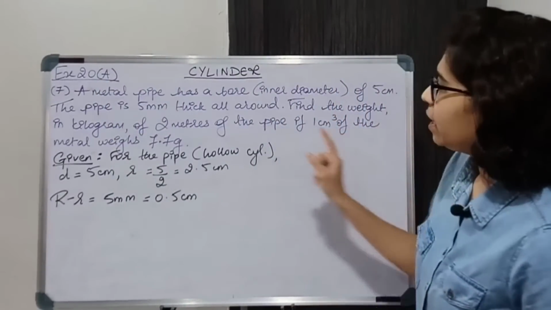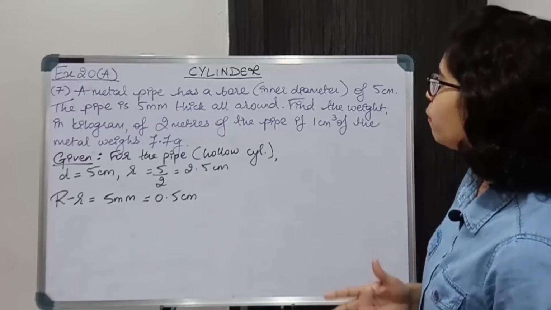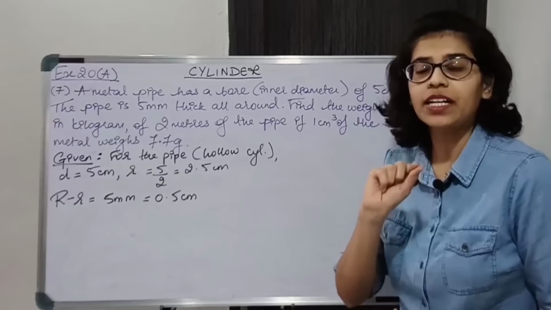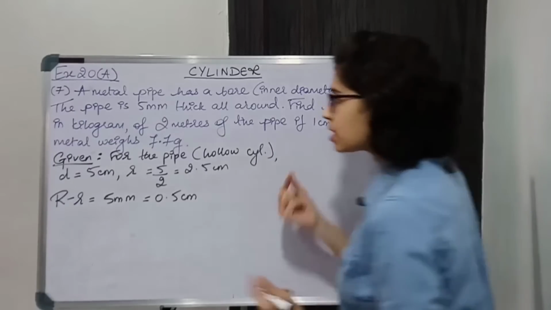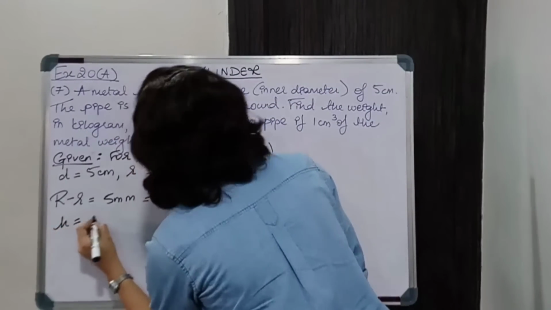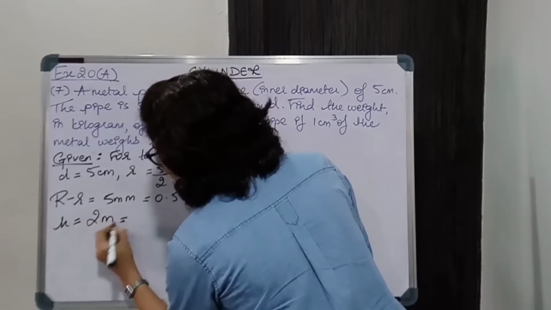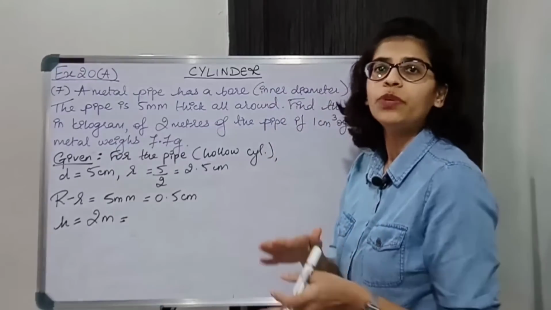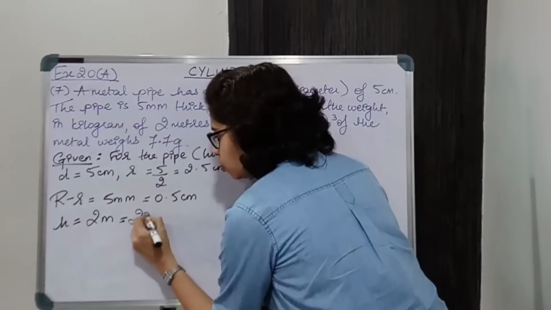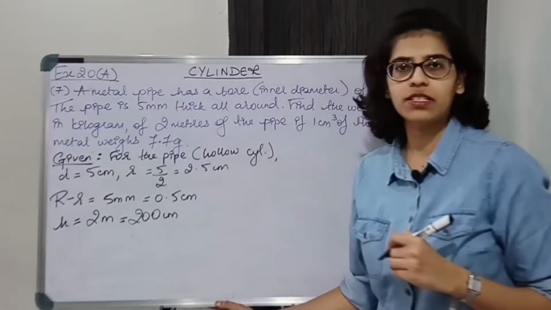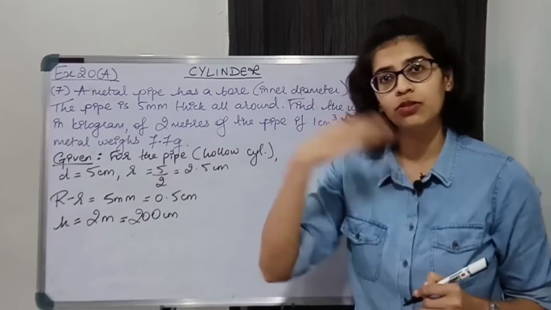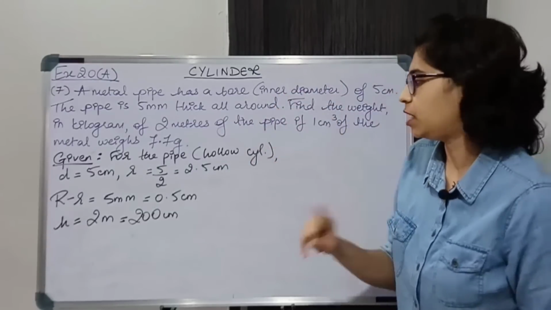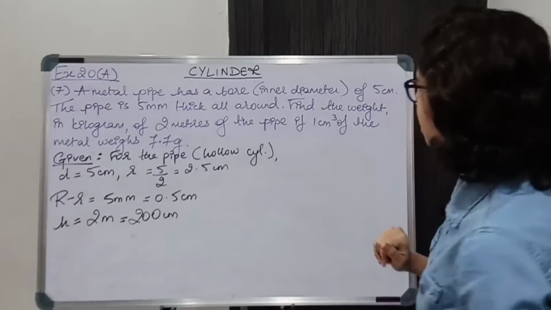Now find the weight in kilogram of 2 meters of the pipe. 2 meters is the length of the pipe. That is the height is given. The height of the pipe is 2 meters. Now this is in meters, so we'll convert this also into centimeter. We'll multiply by 100, bigger to smaller. So meter to centimeter, we know 100 centimeter is equal to 1 meter. So 2 meter will be 200 centimeter.